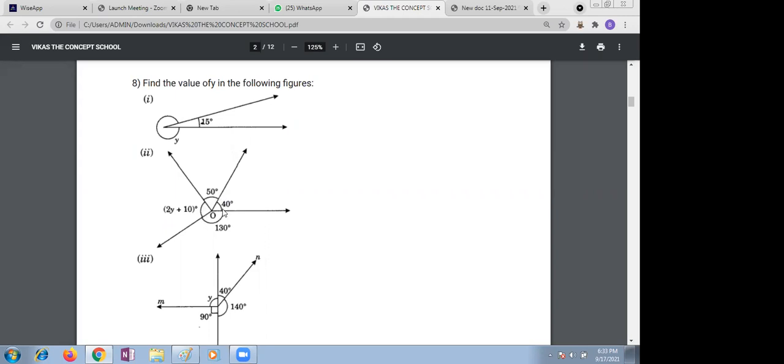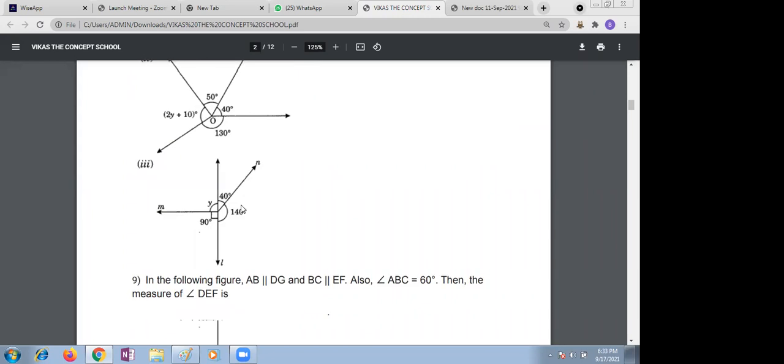Can we take the complete angle in this circle? Yes, ma'am. Then can you build an equation using all these given angles? 50 plus 40 plus 2y plus 10 plus 130 is equal to 360. Then you can solve and give your answer. Very good. We took it like that because the sum of all angles around a point is 360. Very good.